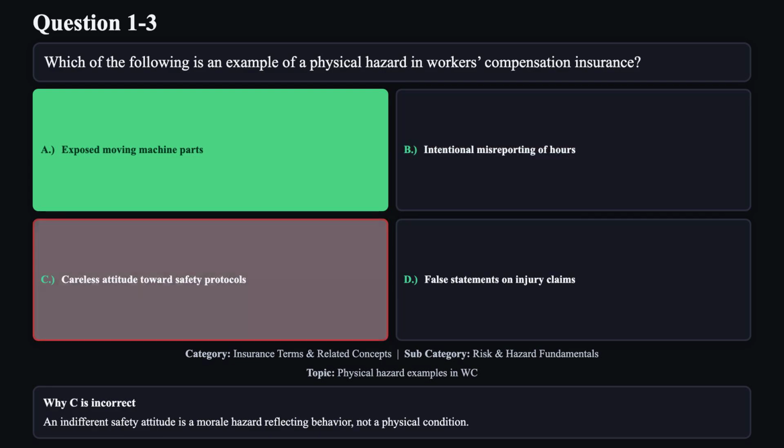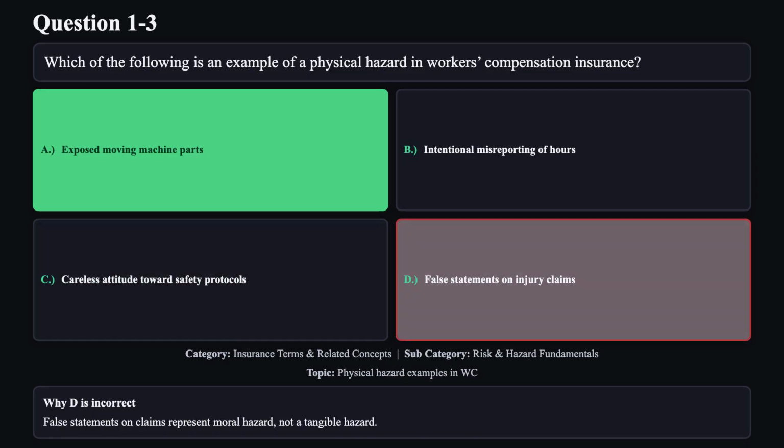Reason C is not correct. An indifferent safety attitude is a morale hazard reflecting behavior, not a physical condition. Reason D is not correct. False statements on claims represent moral hazard, not a tangible hazard.